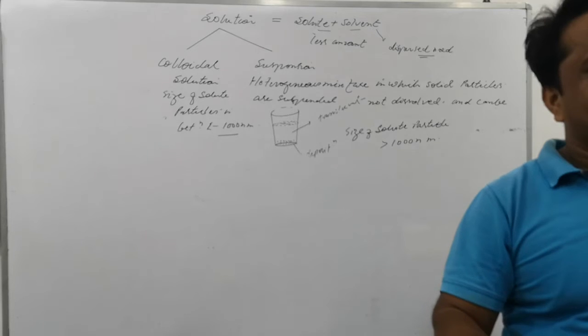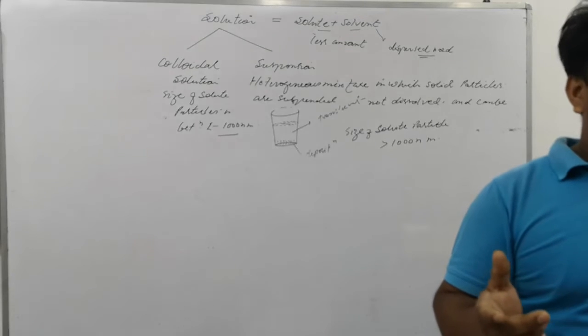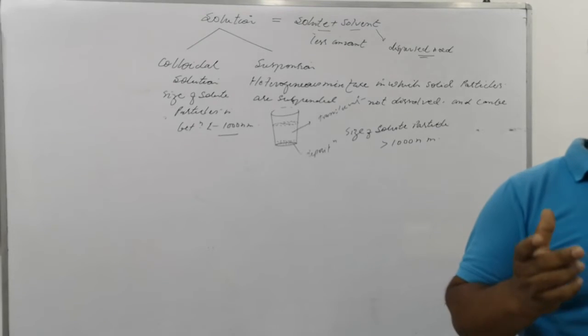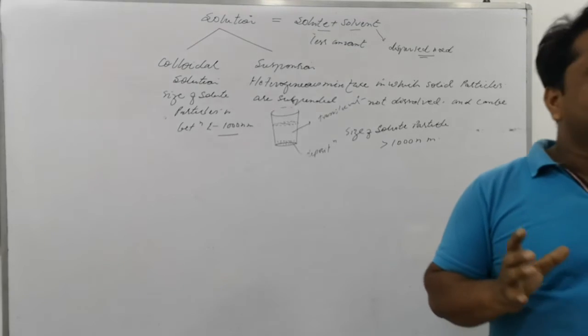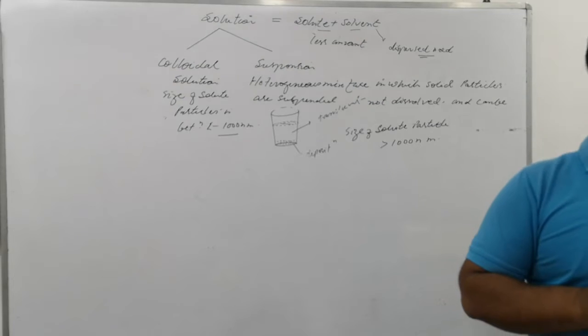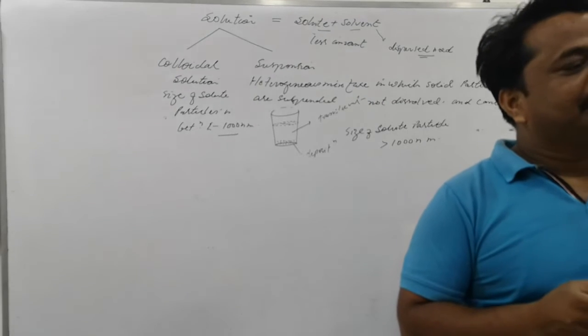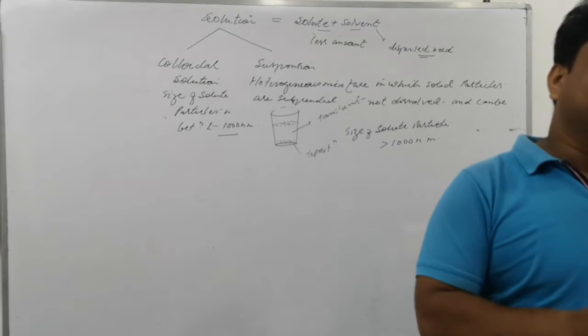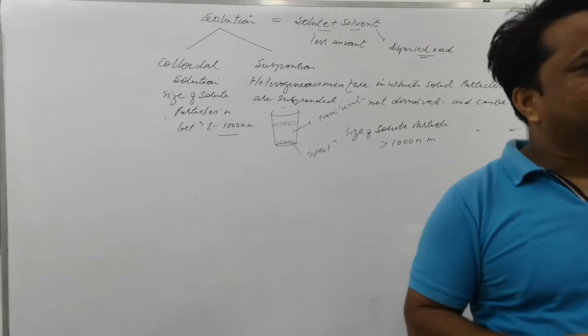I don't understand colloidal properly. Colloidal is actually a matter of size. When the particles of solute are smaller than the size of solute particles in a suspension, then it's called colloidal.